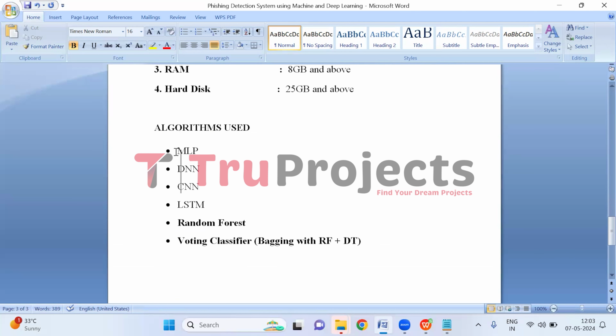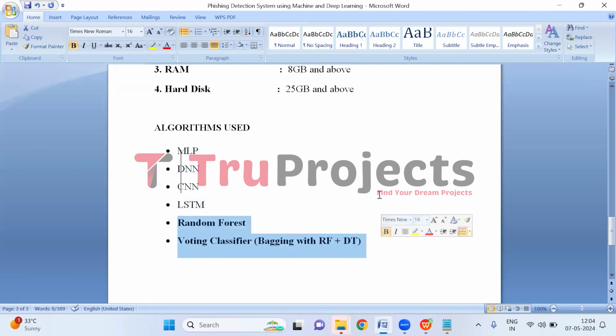Algorithms used. These are the algorithms built in the project to detect phishing websites. And these are the algorithms proposed in the base paper by the author, which are MLP (multi-layer perceptron), DNN (deep neural network), CNN (convolutional neural network), and LSTM (long short-term memory).